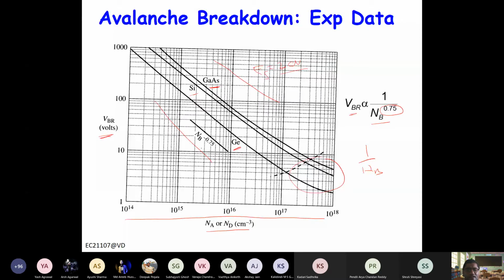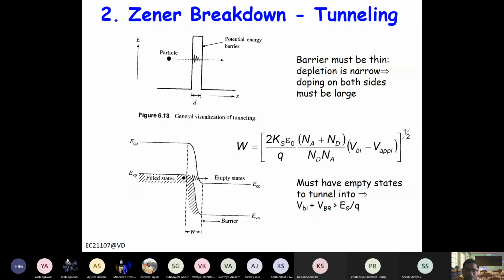Okay. Now another breakdown mechanism is called Zener breakdown. Now in Zener breakdown, what happens? This depletion region acts like a barrier, and this particle can tunnel through this barrier. Now there are two things that are required for Zener breakdown. Number one, this barrier should be narrow, right? So D should be very small, and you can also calculate the tunneling probability for a given width, right? So you can estimate, let's say for silicon, what should be the value of D.